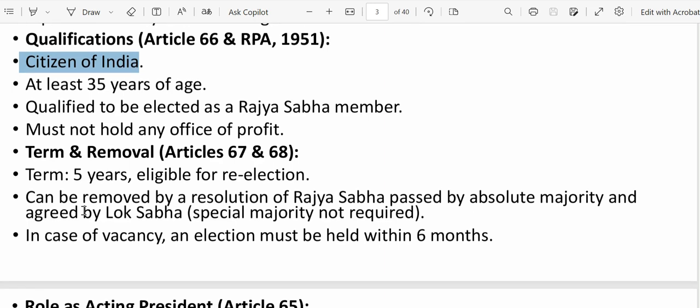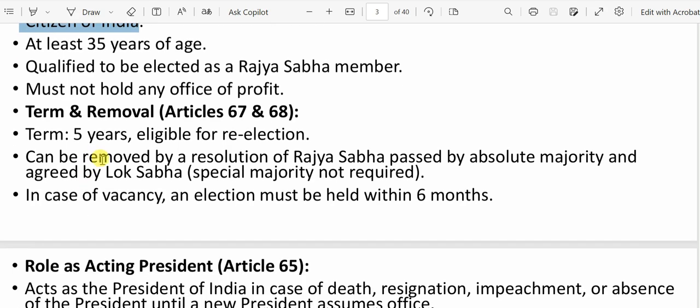As per Article 67 and 68, the term of the Vice President is 5 years, though he is eligible for re-election. That means, let's suppose he has been the Vice President of India for 5 years, again the people can re-elect them. Okay. So how can he be removed?